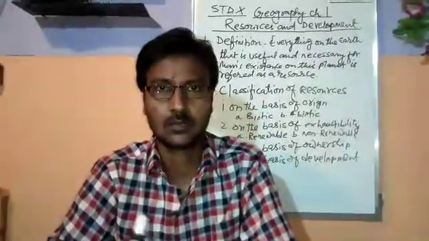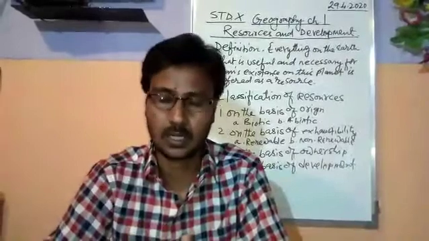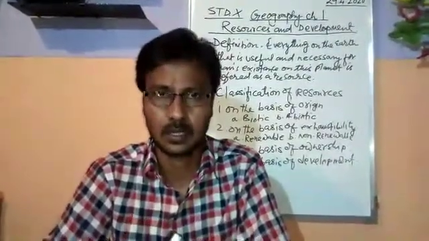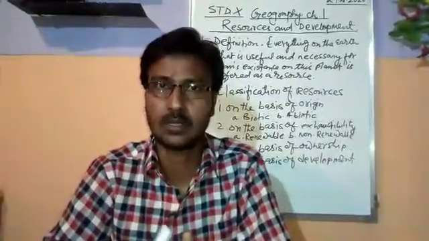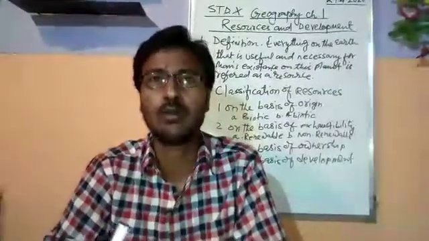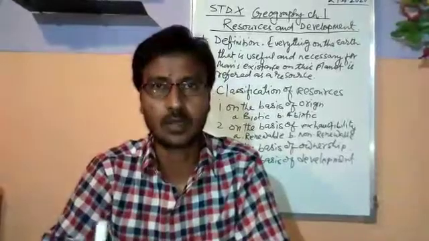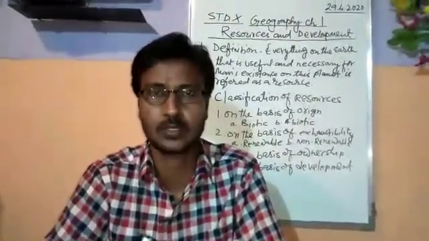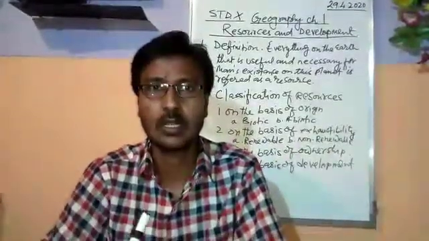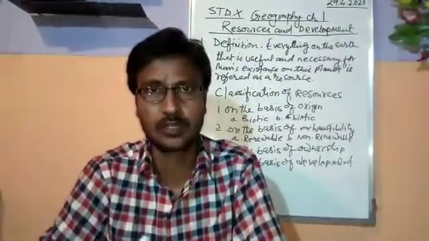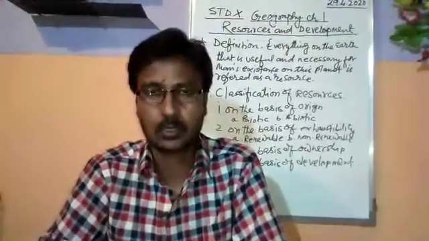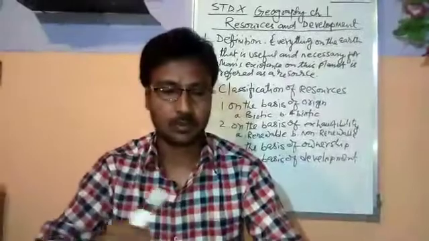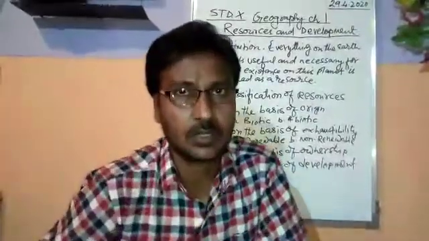For example, on this earth we have land, soil, water, air, sunlight, plants, animals, minerals. These are all resources, and these are all useful for human beings in one way or another. You must know the definition given in your book, in the first paragraph itself. We are moving quickly to the classification of resources.